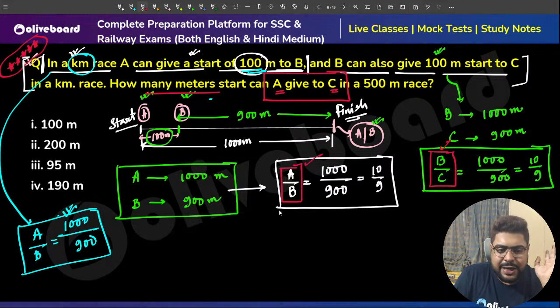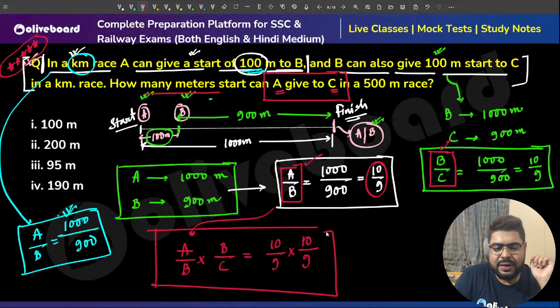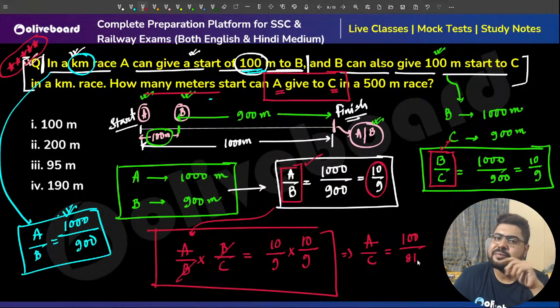Sir, A by B into B by C, the right hand side is 10 by 9 into 10 by 9. I'm just simply multiplying this. Sir, B cancels. A by C is coming out as 100 by 81.